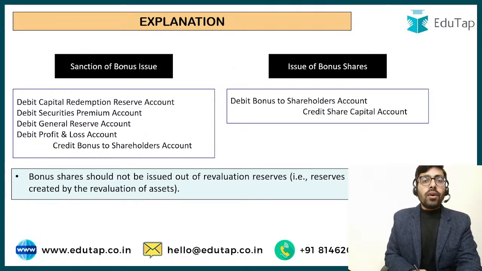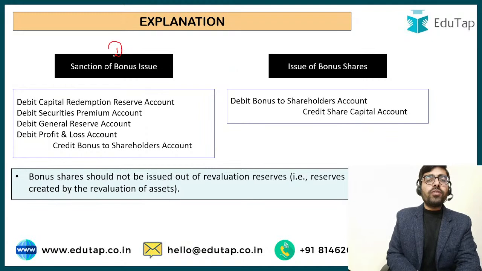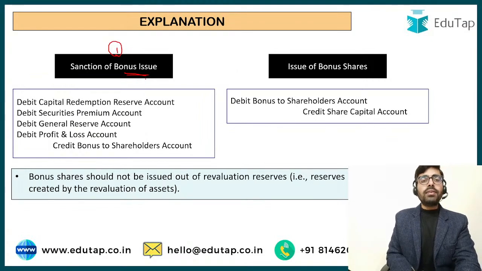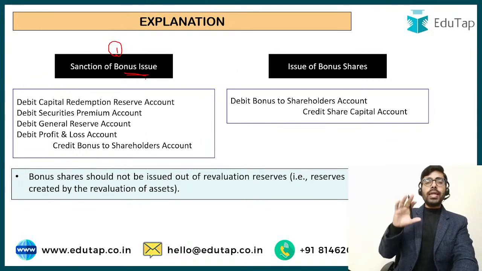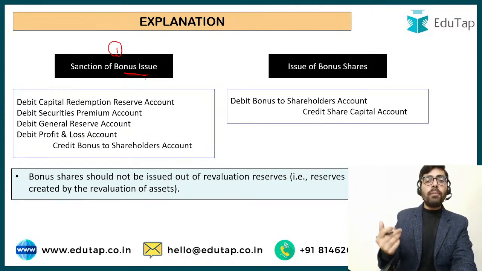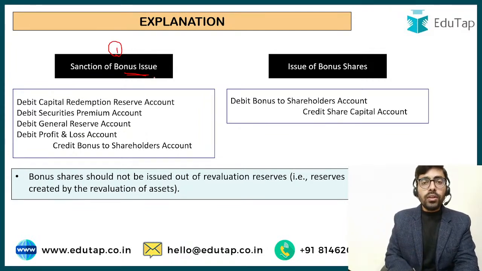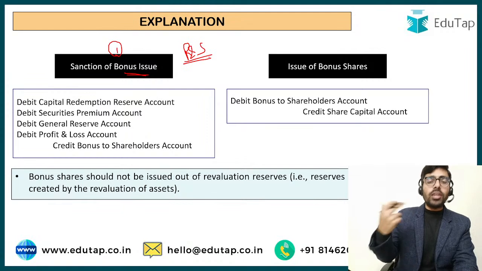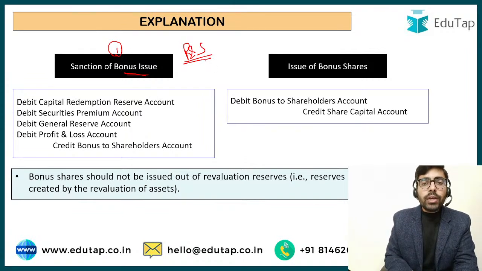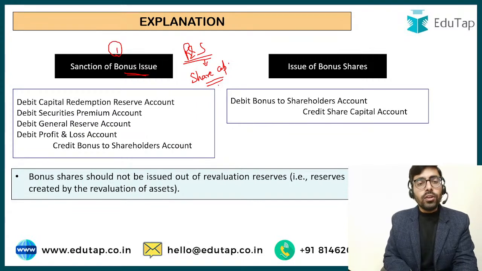So guys, first we have to talk about the sanction of the bonus issue. So if a company has decided I'm going to make a bonus issue, then the company must have certain amounts of reserves and surplus with it. So whatever amount of reserves and surplus are there in the balance sheet of the company, they ultimately belong to the shareholders. So what we are trying to do is transfer this balance of reserves and surplus to the share capital account. So this is how we are going to do the adjustment.